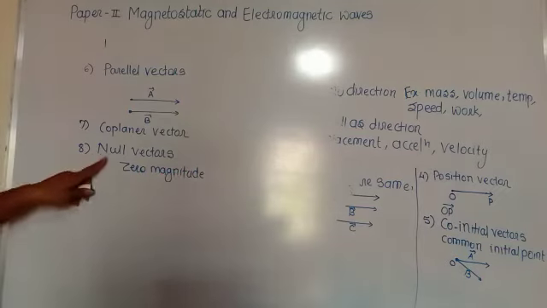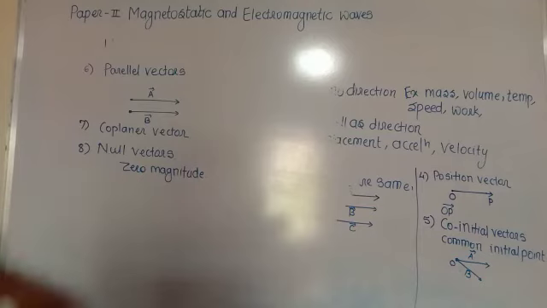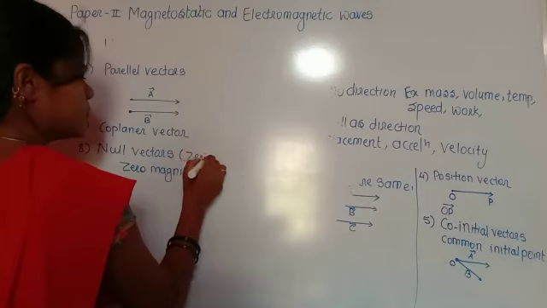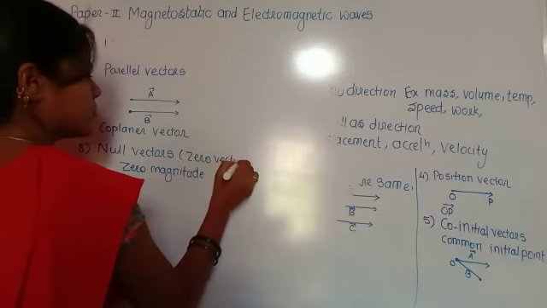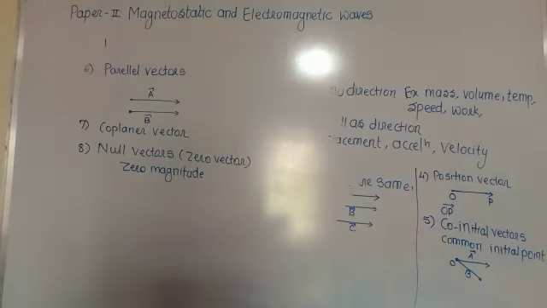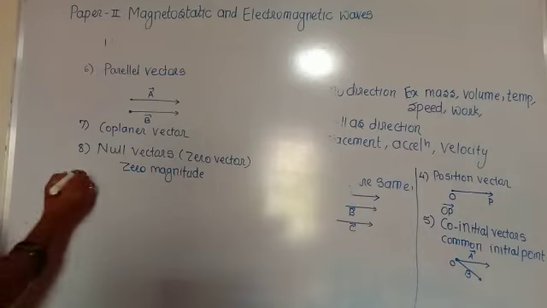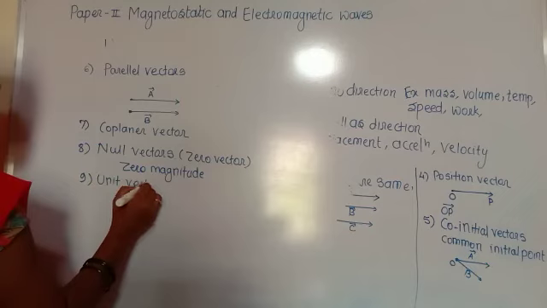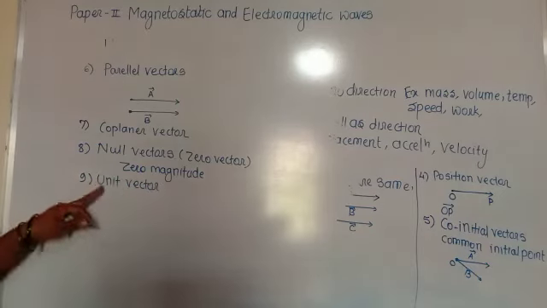It is also called the zero vector. The next one is the unit vector. According to the name, a vector which has magnitude 1 is called the unit vector.